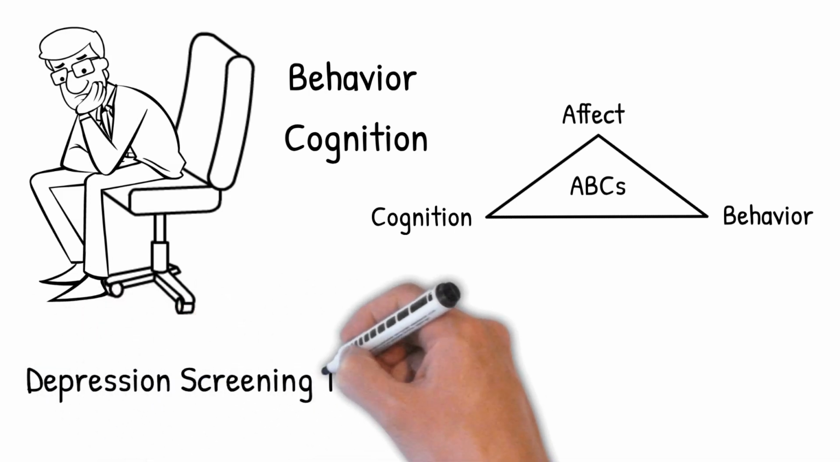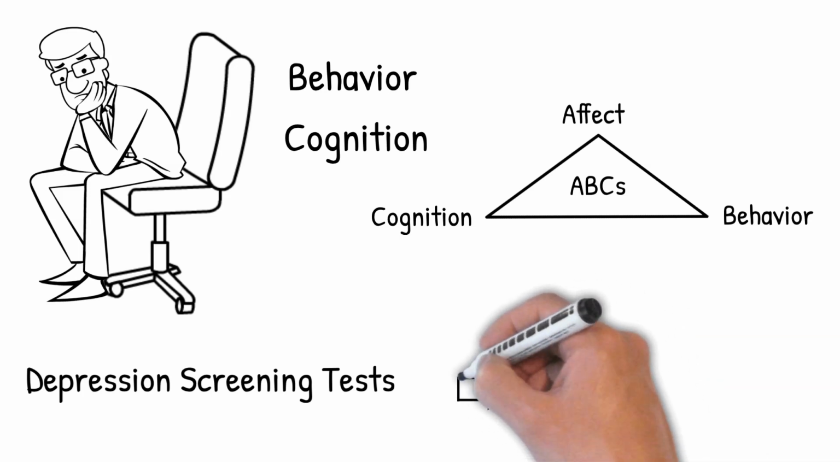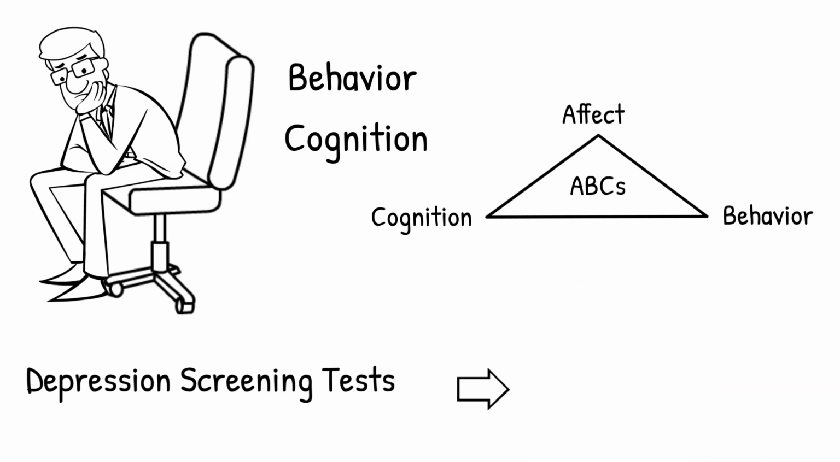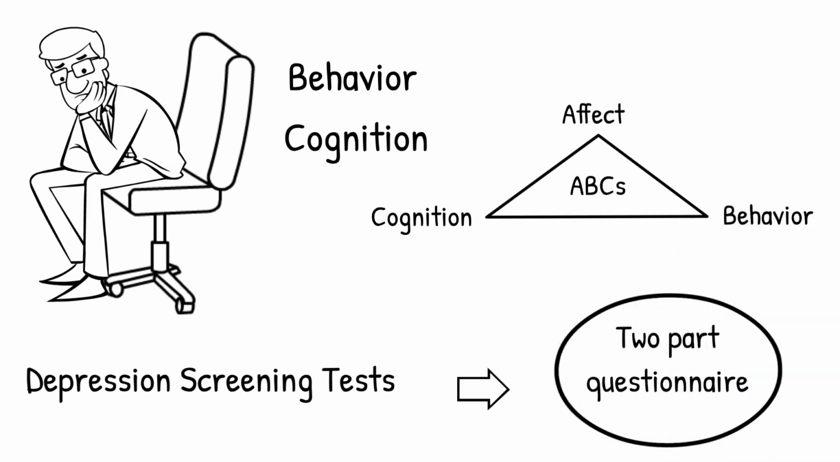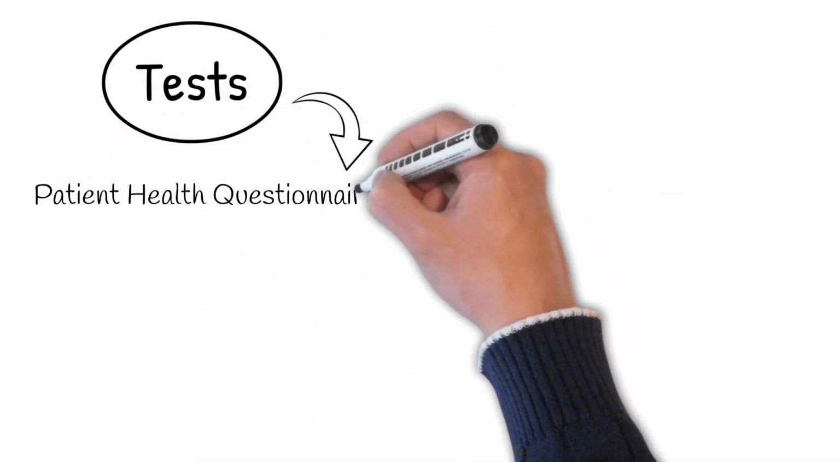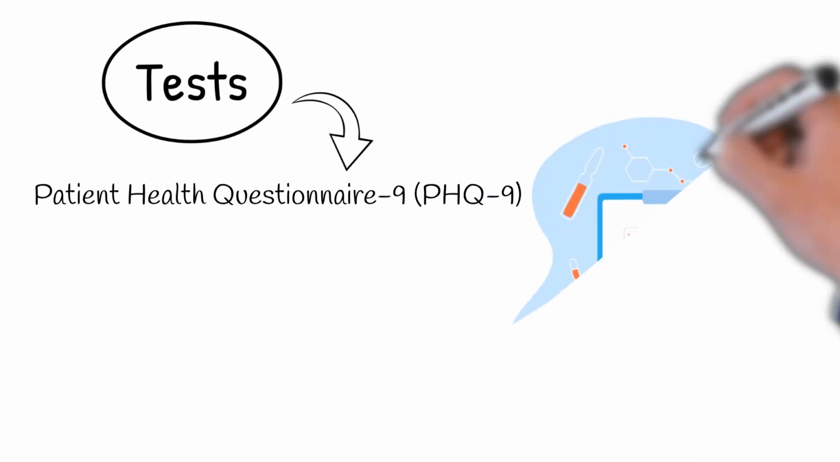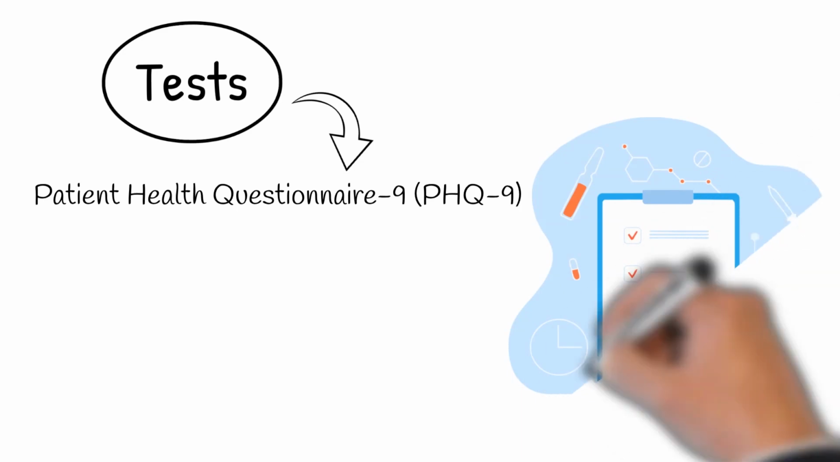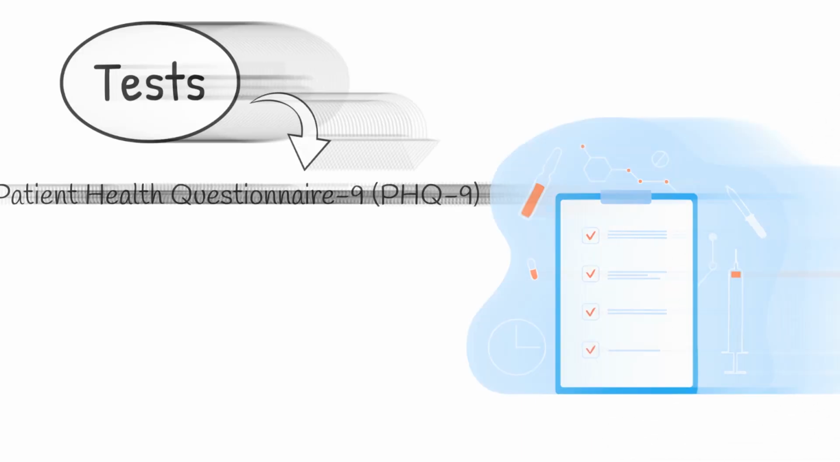Depression screening tests. With the passage of time, efficient clinical depression screening tests have been developed. It is a 2-part questionnaire that is highly reliable in identifying the likelihood of depression. The tests are the Patient Health Questionnaire 9 or PHQ-9, a 9-item self-administered diagnostic screening and severity tool based on current diagnostic criteria for major depression.